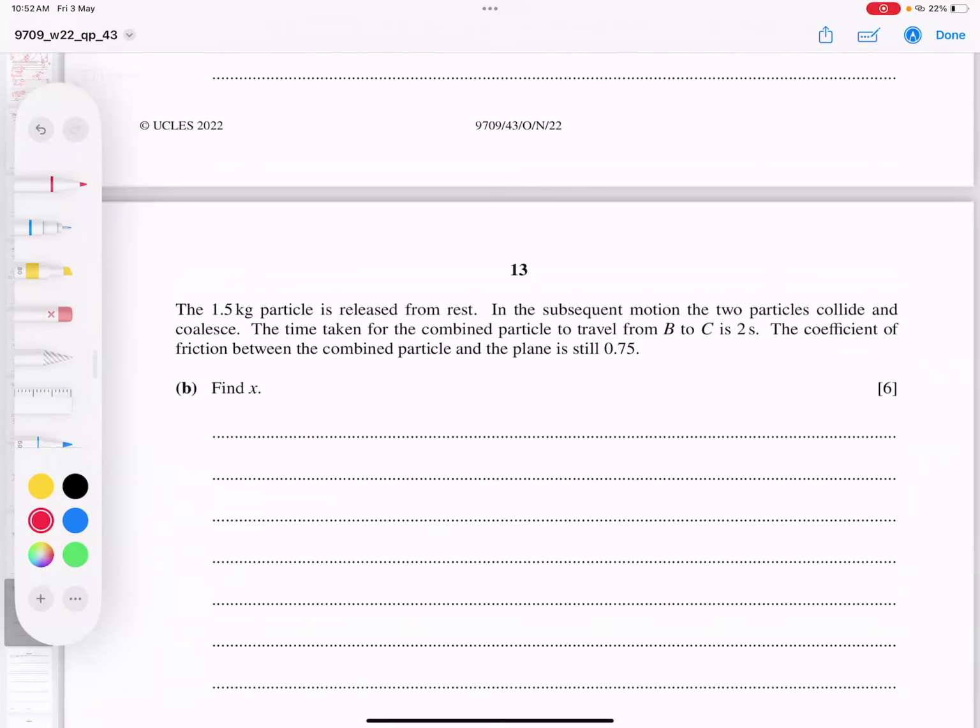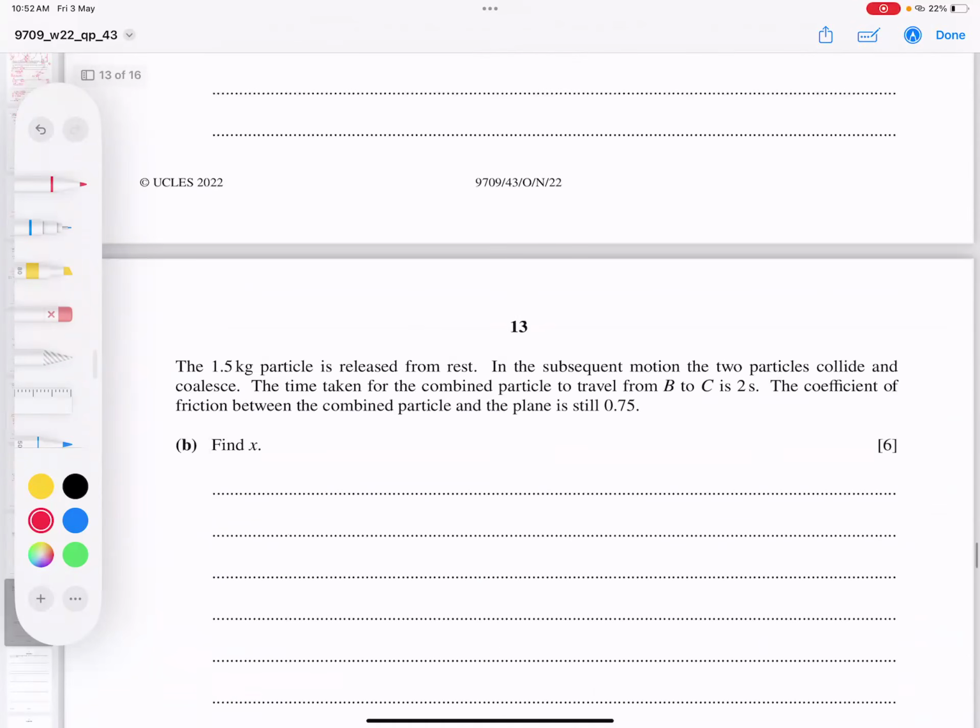A 1.5 kilogram particle is released from rest. Released from rest means the starting velocity was 0, and after releasing, it is moving. In a subsequent motion, the two particles collide and coalesce. Coalesce means they will become one particle. And the time taken for the combined particle to travel from B to C is 2 seconds.